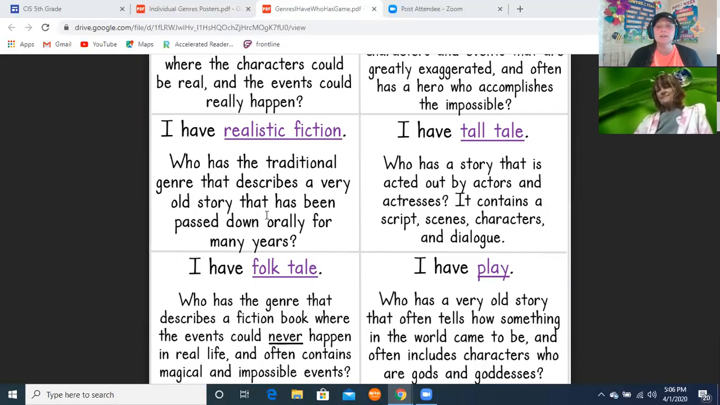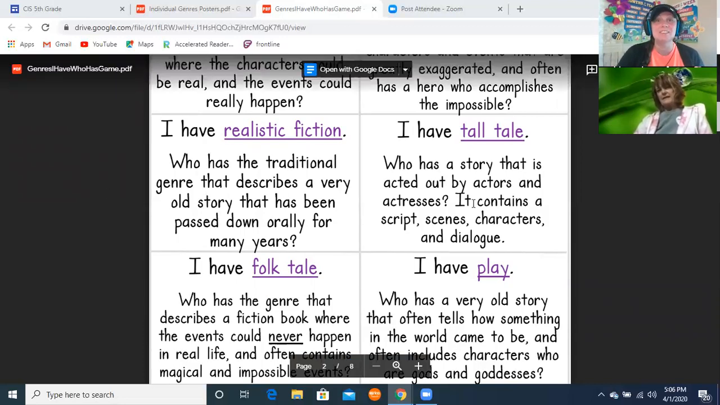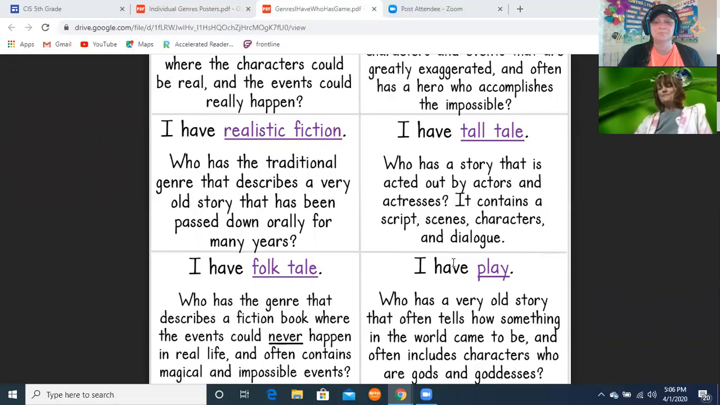Who has a story that is acted out with actors and actresses? It contains a script, scenes, and characters. That's a play. I wish we could do a play. That'd be so fun.